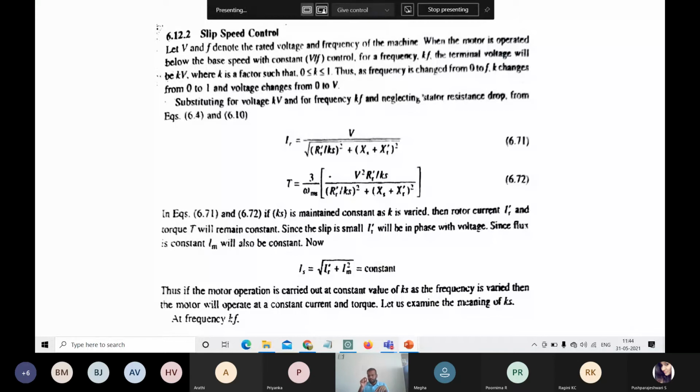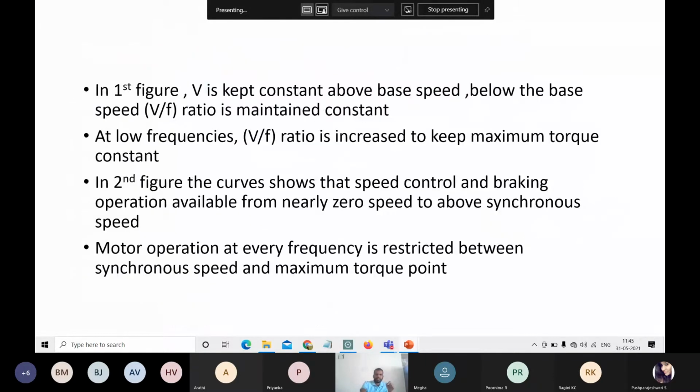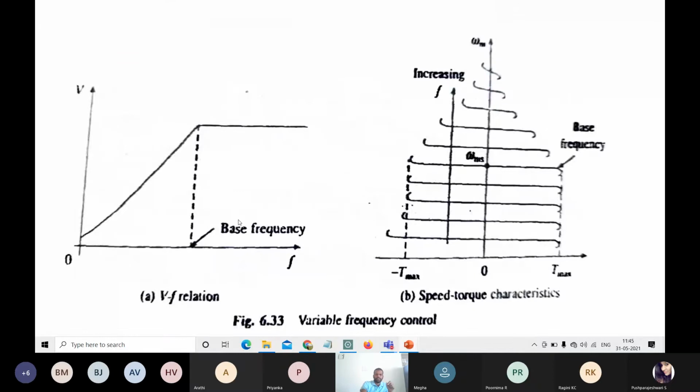After reaching the knee point, the V by F ratio will be constant from 0 to omega ms. After reaching the base frequency, which is nothing but the base speed as well, the V by F ratio will be constant. This is what I was going to explain there.